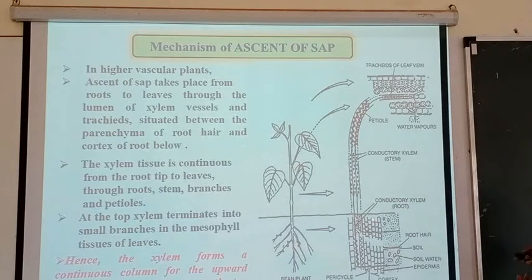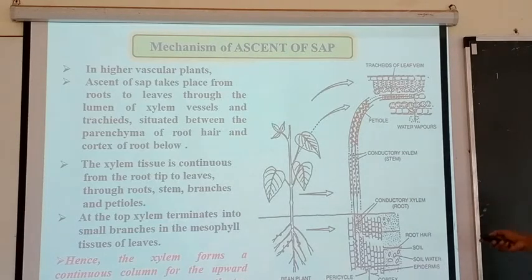works as a column, and this columnar xylem starts from the root, then connects to the stem, then connects to the leaves. In this way, the pumping of water, the upward movement of water, takes place through the xylem and finally reaches the leaves. And we know the leaves are a very important part of the plant because photosynthesis entirely occurs in mesophyll cells, and these mesophyll cells are arranged on both sides of the xylem tissue. This photosynthetic tissue requires water for photosynthesis, and that is given through the xylem.